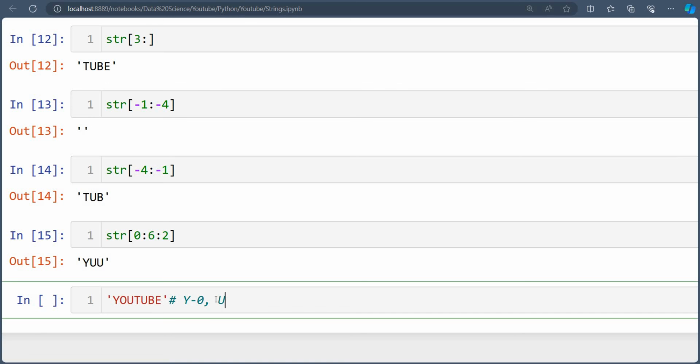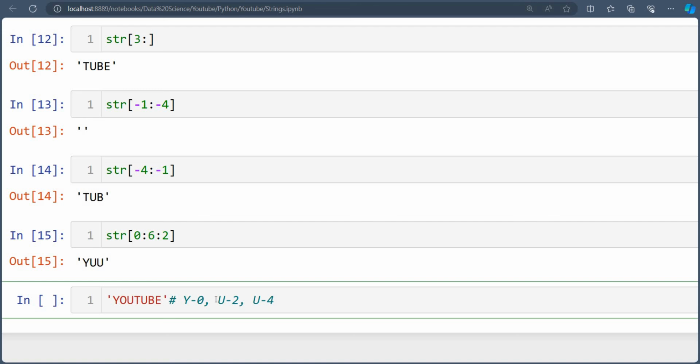So first of all, the index will start with 0. At index 0, what we have is Y, and then it goes 2 steps ahead: 1 and 2. What is at index 2? Index 2 is u. Okay, and then it will jump again 2 steps: u, then t, then u. So our next value will be at index 4: 0, 1, 2, 3, 4. At index 4 there is u.